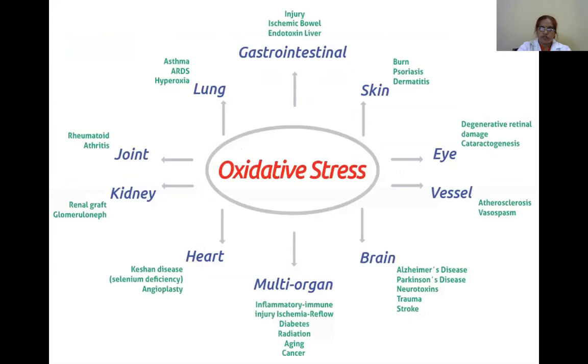Here are the individual organ effects. Oxidative stress affects the eye, causing degenerative damage and cataractogenesis. In the vessels, atherosclerosis. In the lungs, asthma and hyperoxia. In joints, rheumatoid arthritis. It affects the kidney, causing renal graft problems and glomerulonephritis. In the heart, selenium deficiency and angioplasty.